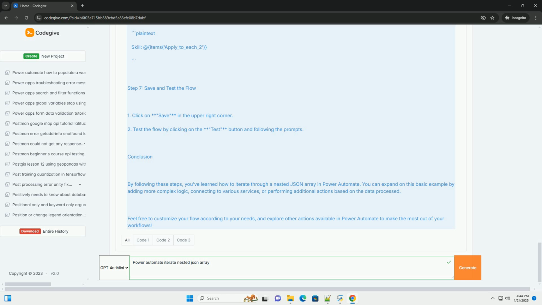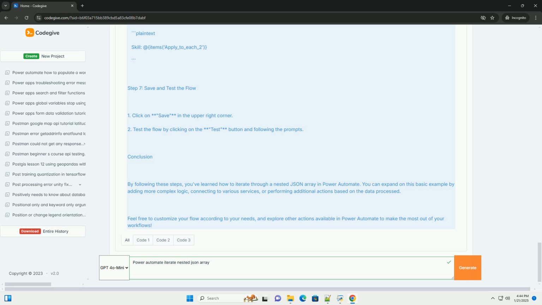Step 4. Add an apply to each action. 1. Click on plus new step. 2. Search for apply to each and select it. 3. In the select an output from previous steps field, select the variable employee salary. Now, inside the apply to each action, you will be able to reference each employee object.